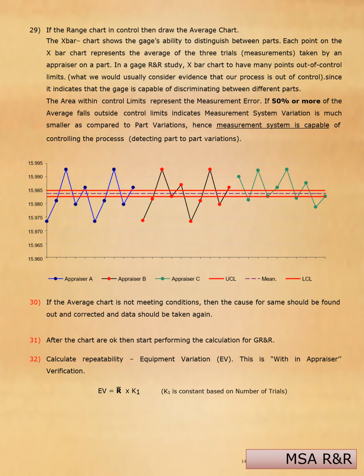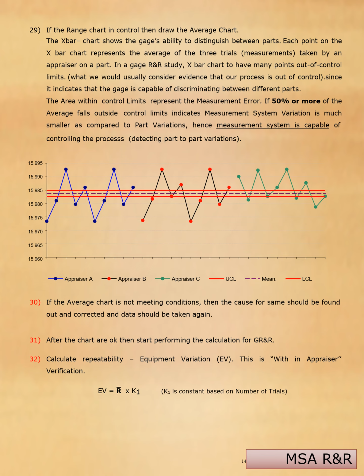The area within the control limits represents the measurement error. Normally 50% or more of the averages fall outside the control limits. Then it indicates measurement system variation is much smaller as compared to part variation. Hence the measurement system is capable of controlling these processes. If the average chart is not meeting conditions, then the cause should be found out and corrected, and the data should be taken again.